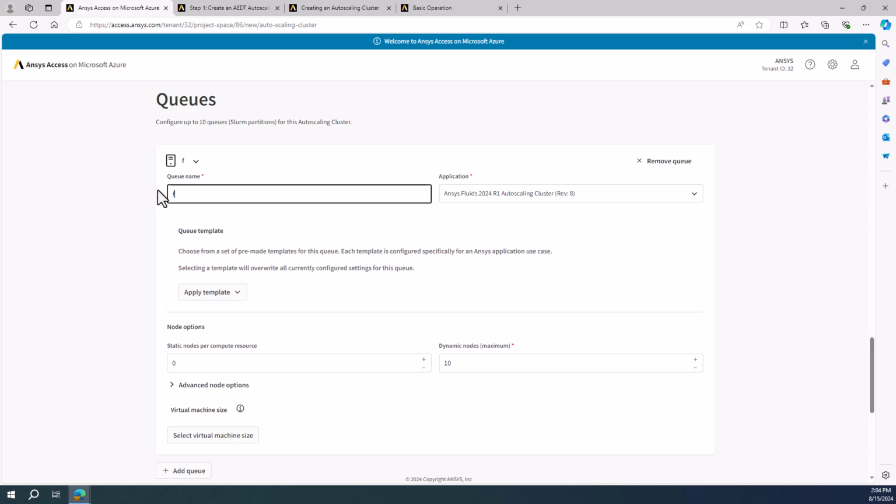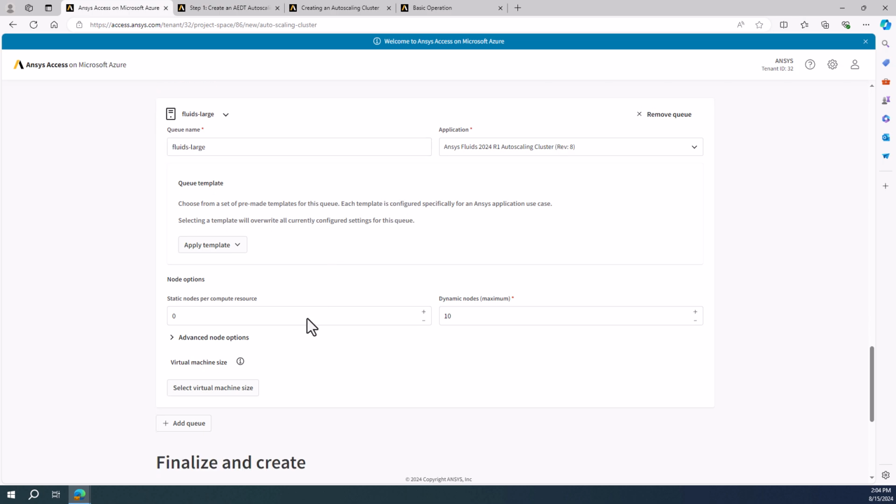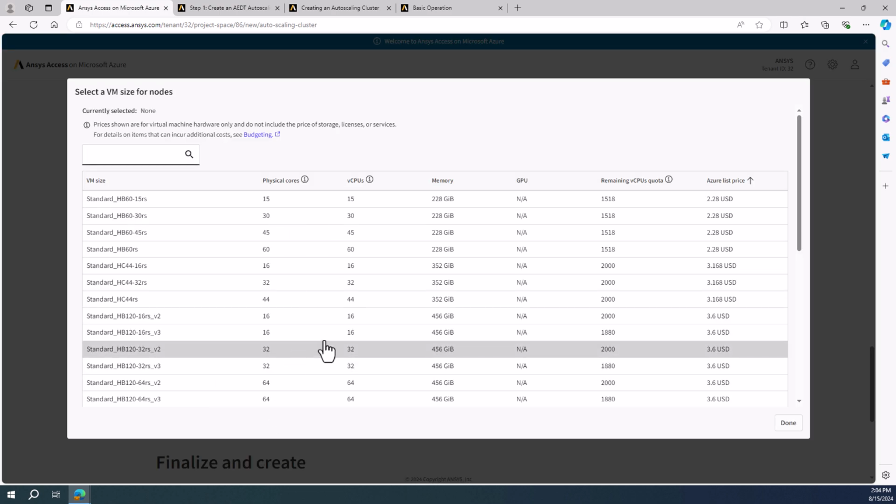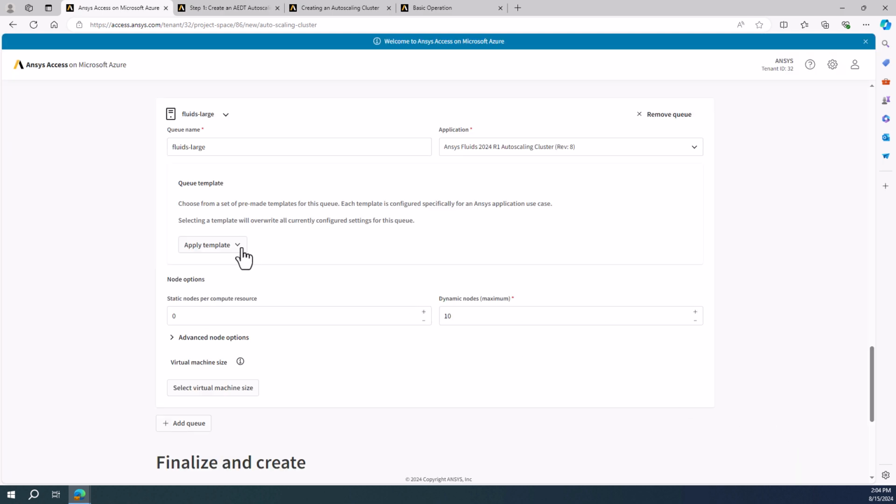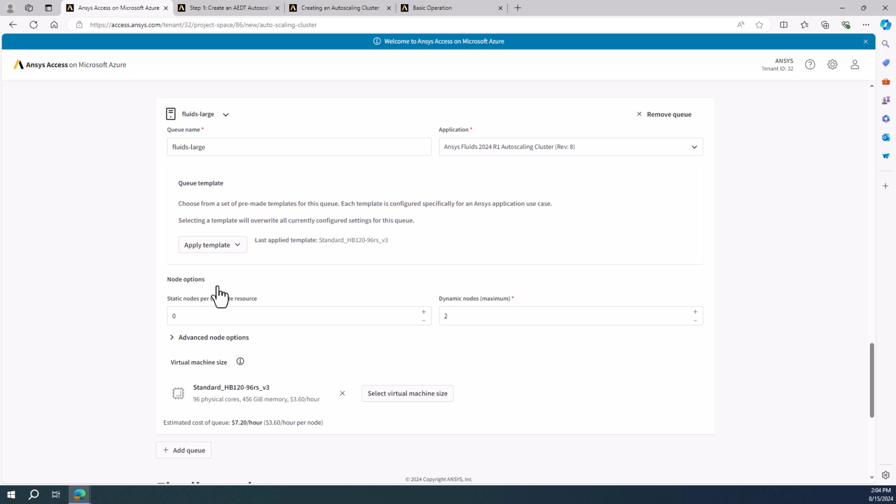So I'll call this one Fluids Large, and I will select some hardware more appropriate to larger jobs. I can select a specific hardware from here, whatever is available from the list, or I may just choose from the templates. These templates are based on the recommended hardware for the given application, so they're usually a good place to start. I'll take this 96 core HBv3.